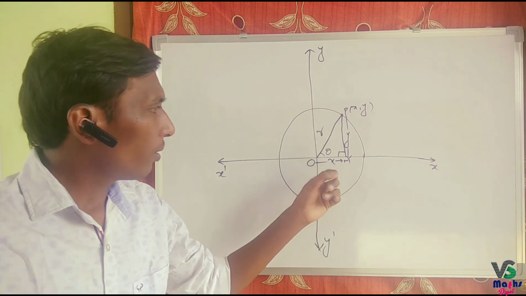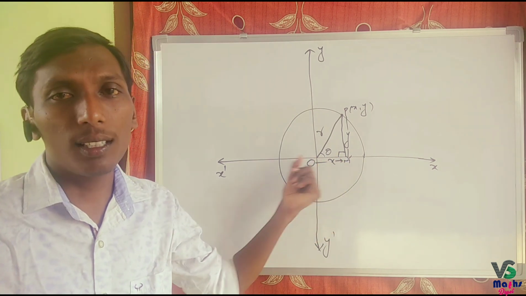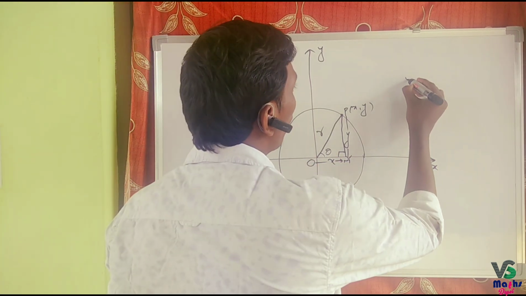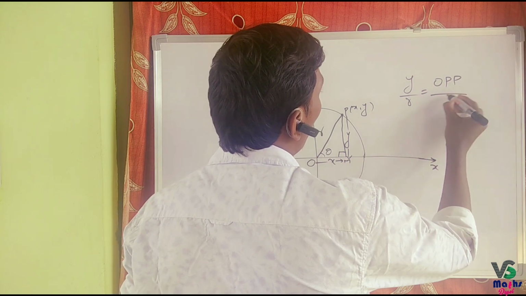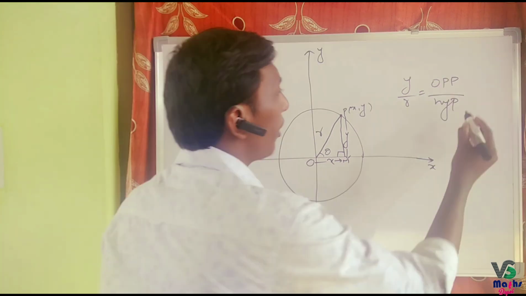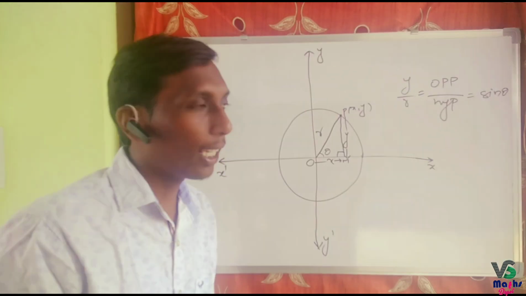Now write all possible ratios from this triangle. First one is y by r, that is opposite side by hypotenuse, named as sine theta.